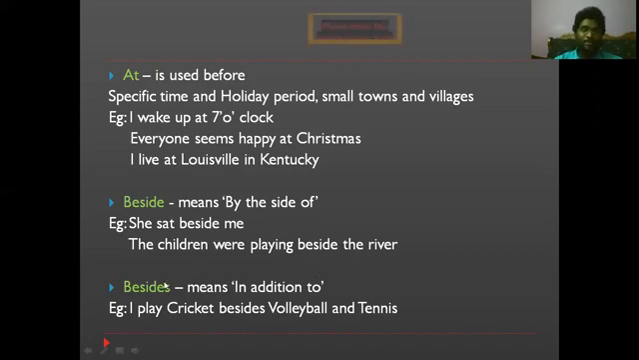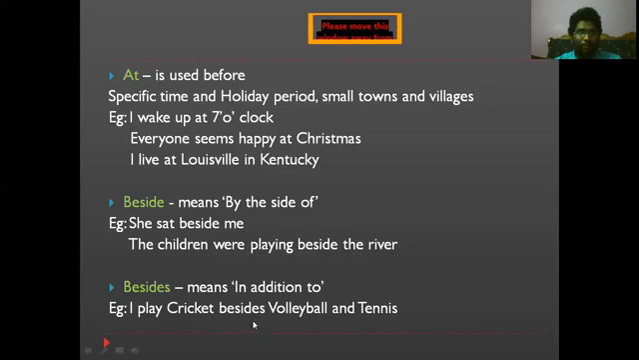So remember. Now, what is the meaning of "besides" then? "Besides" means in addition to, having another thing. Not only one, but also the second, third, and fourth, whatever it may be. For example, see here: I play cricket besides volleyball and tennis. What I told is, I play cricket, and not only that, in addition to that, what else am I going to play here? Volleyball as well as tennis.